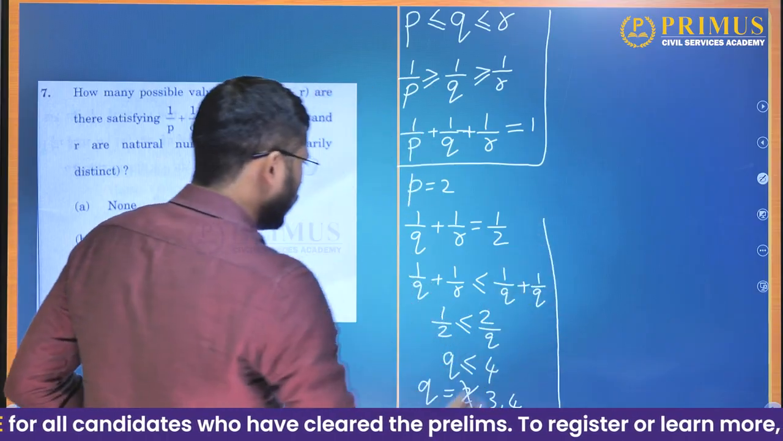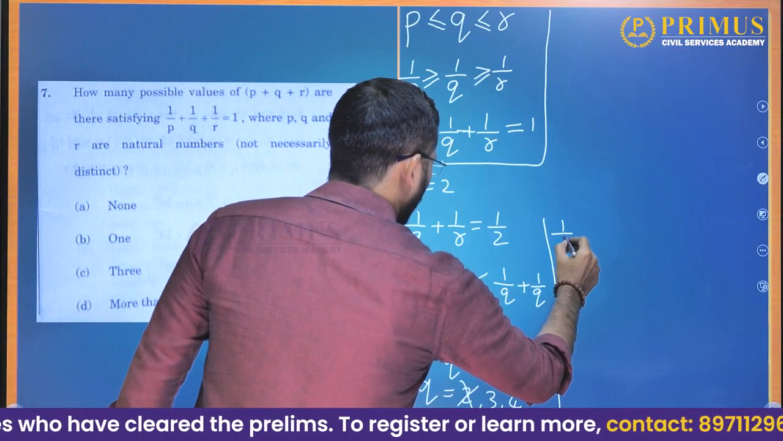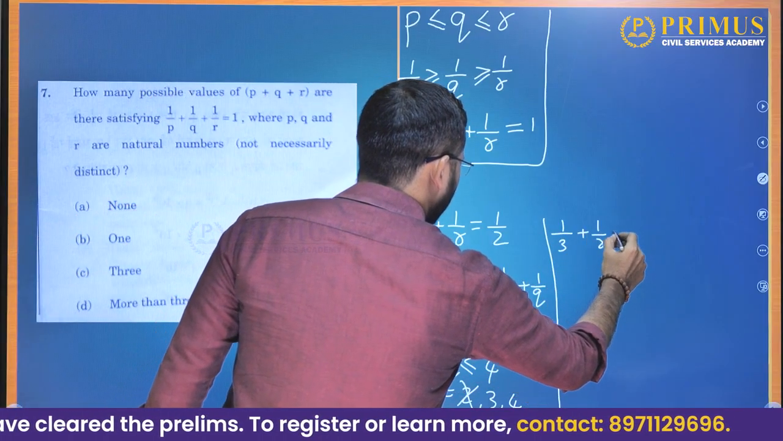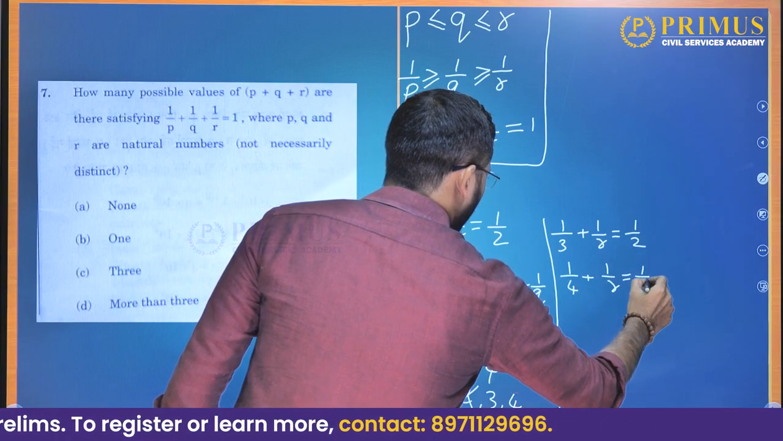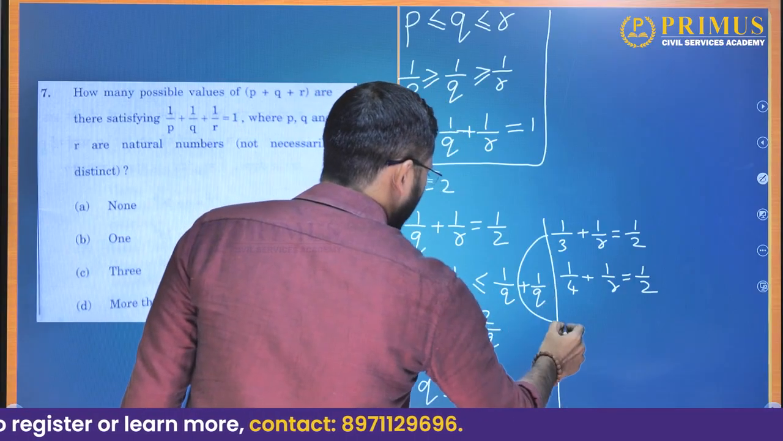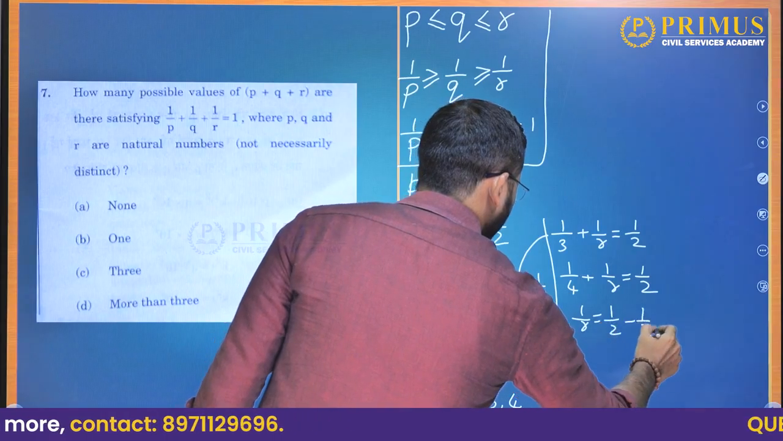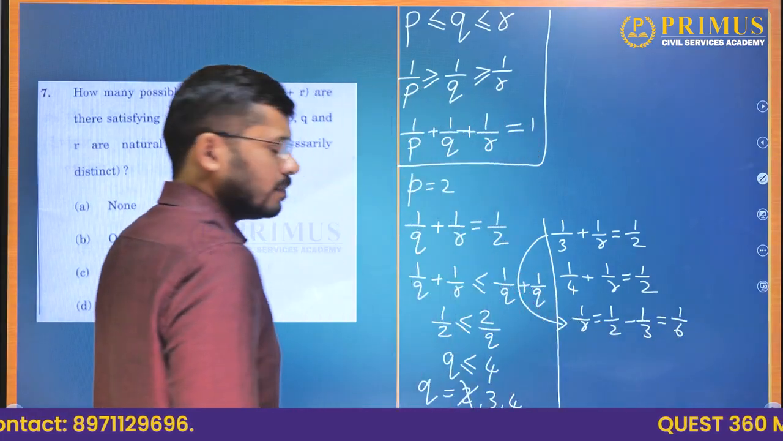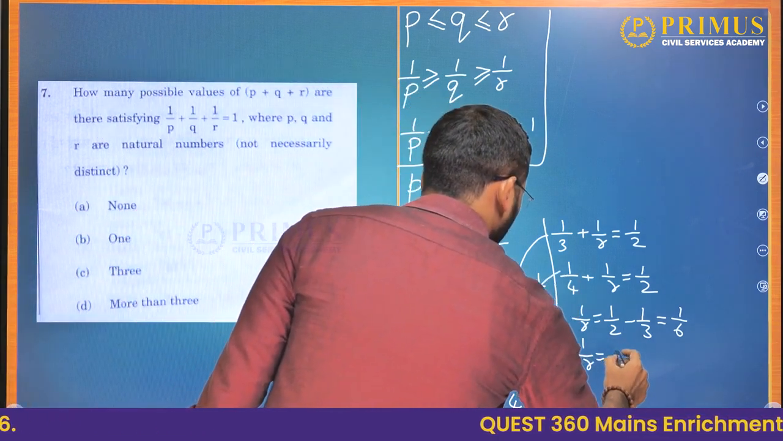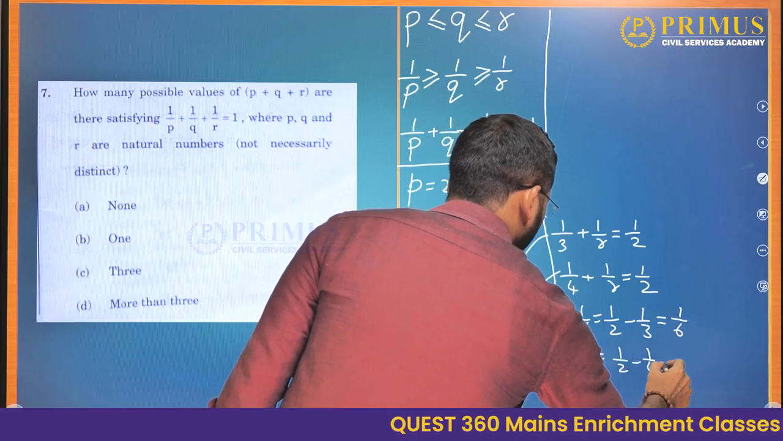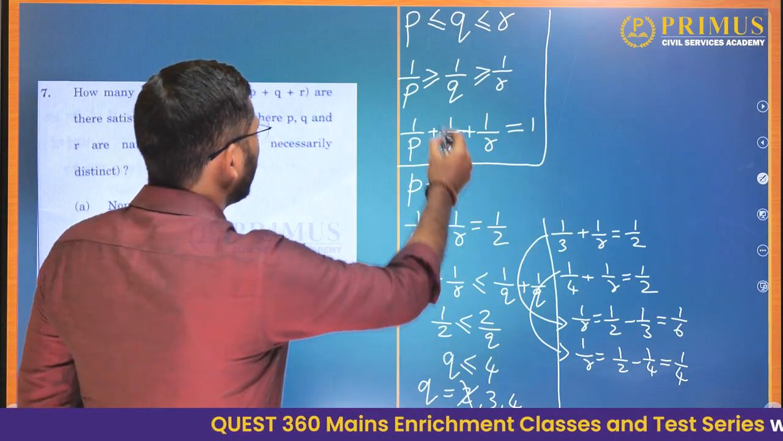I will further show you. Now q can be 3 or q can be 4, so 1 by 3 plus 1 by r is 1 by 2, or 1 by 4 plus 1 by r is equal to 1 by 2. Now this will become what? 1 by r is equal to 1 by 2 minus 1 by 3, which is 1 by 6. Again, 1 by r is equal to 1 by 2 minus 1 by 4, which is 1 by 4.